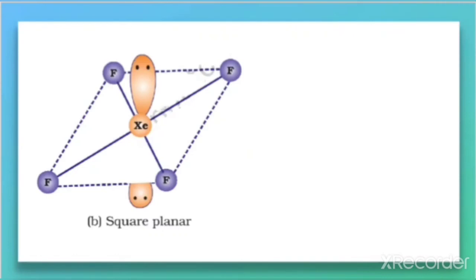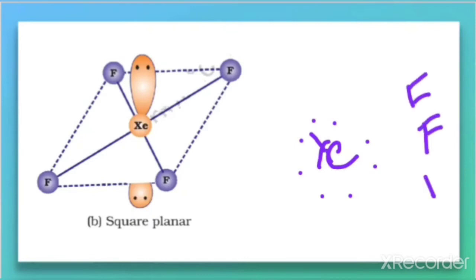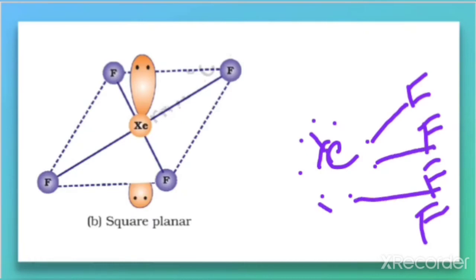XeF4, here the central atom is xenon. How many electrons are there? 8 electrons are there, and 4 fluorines. The terminal atoms are 4 fluorine, so we make a bond with 1 electron for each fluorine: this is the second, third, fourth. So this many electrons are utilized in making the bonds.